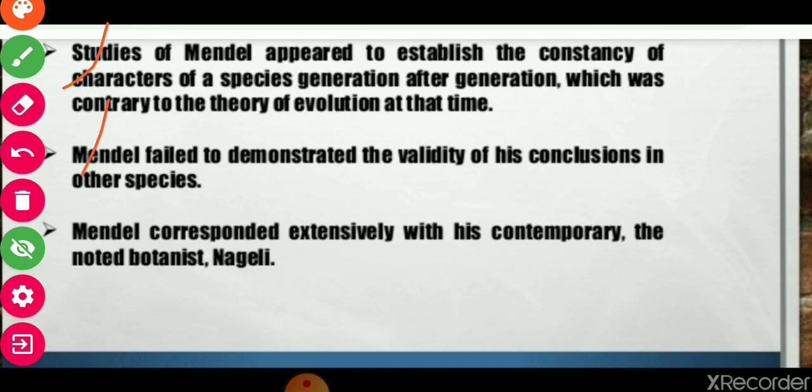Then Mendel failed to demonstrate the validity of the conclusion in other species. This was also a reason, and Mendel corresponded extensively with his contemporary, the noted botanist Nageli. So these were some reasons why his findings were neglected for a very long period of time.